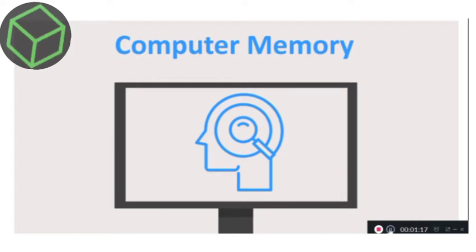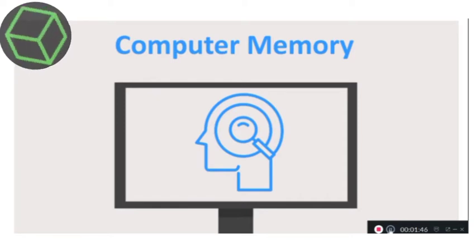As we all have memory that remembers things, the computer also has a memory which remembers so many things by storing them inside it. There is some difference between your memory and computer memory. A computer has a larger memory than yours.